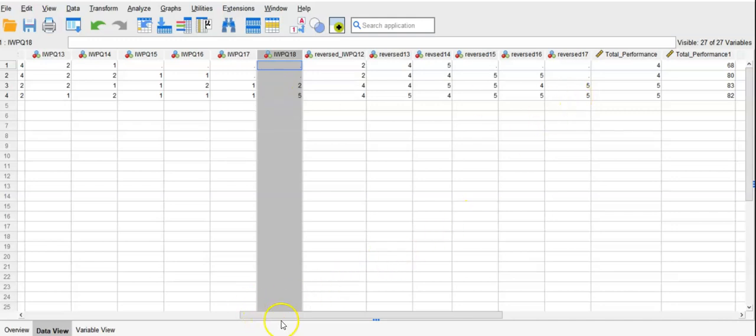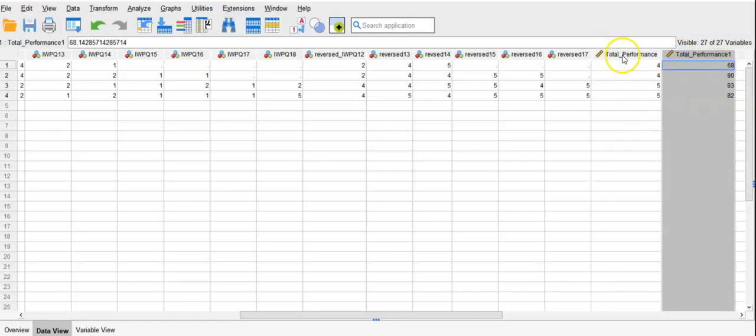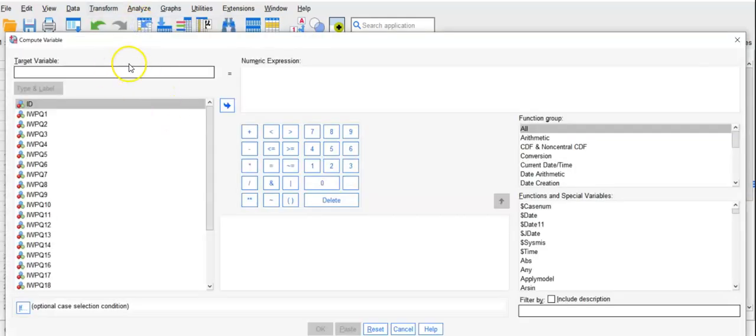So now how can you obtain the total performance? That is about the mean value, and this is about the total score. I said total, but in fact there is a mean value. So how can you do that? Transform. Now you can go to compute variables, not this report, and you will say the total performance. Okay. So now you can do that here.